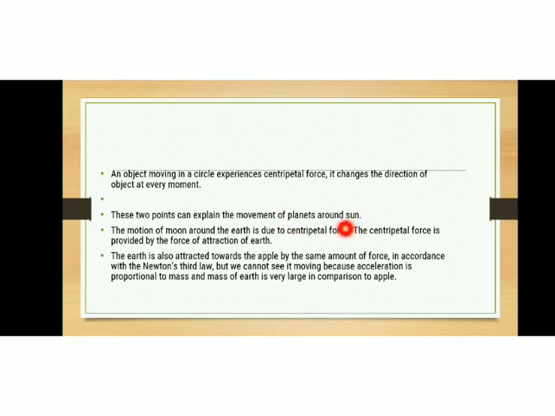The objects may fly off from their circular path, and it may have a tendency to fall into the center of that circle. It must not happen. So there must be some other force to balance this centripetal force. In the case of motion of the moon around the earth, the centripetal force is balanced by the force of attraction between the earth and the moon.